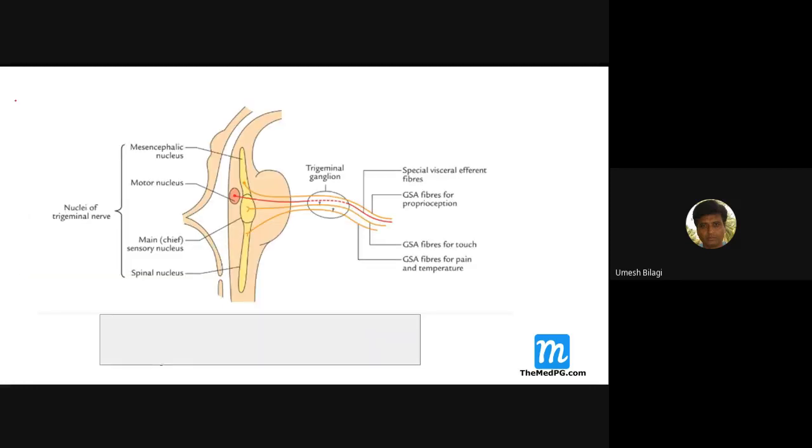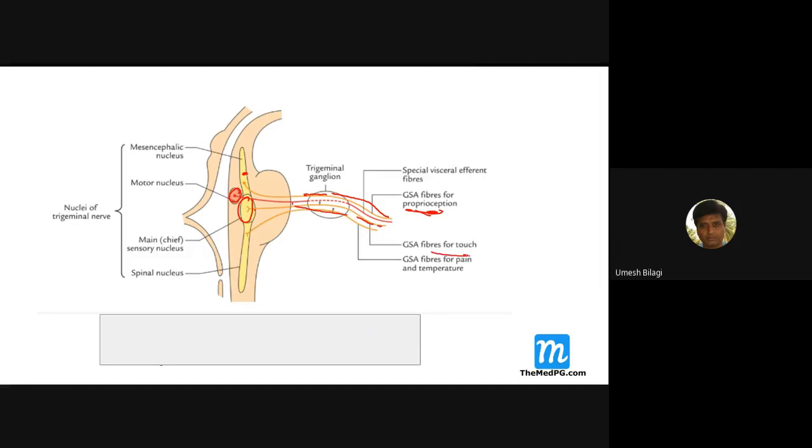Now this is a trigeminal nucleus. See, nice diagram. This is a motor nucleus, this is a sensory nucleus, and this fiber. What is this fiber? Proprioception is in the upper part, and this one is what?